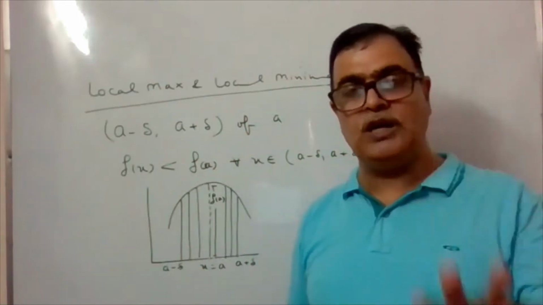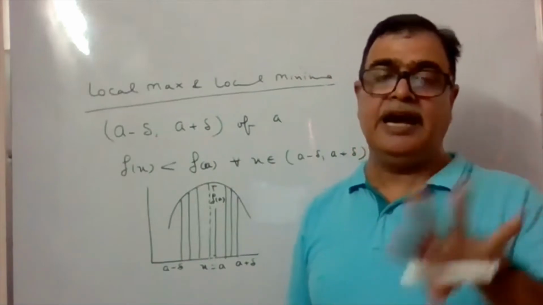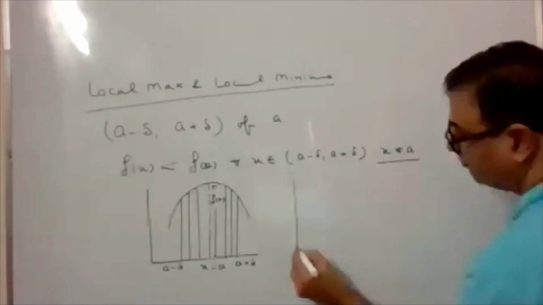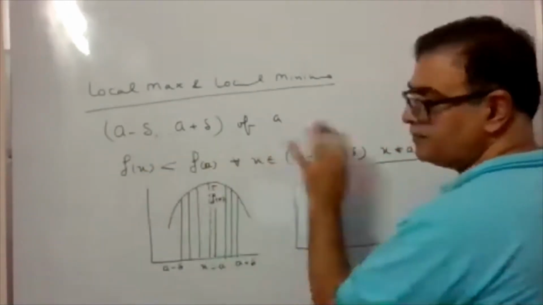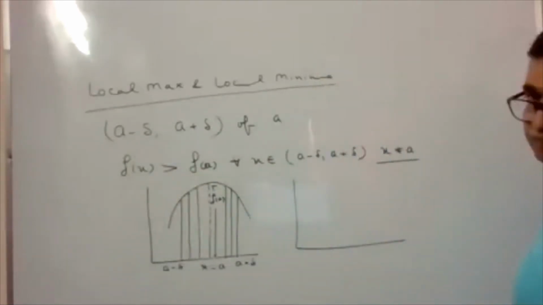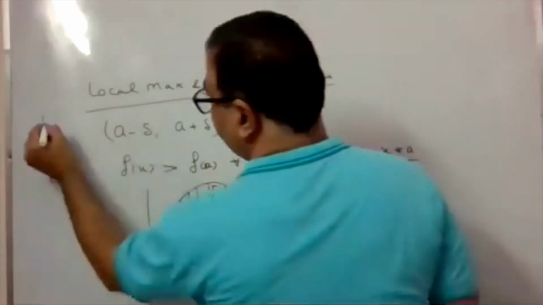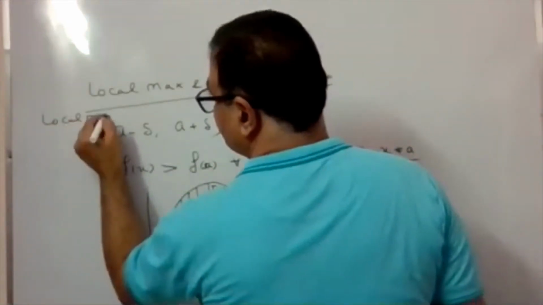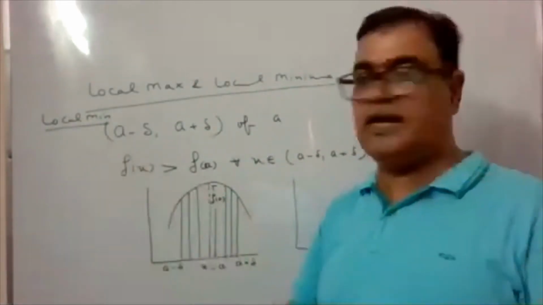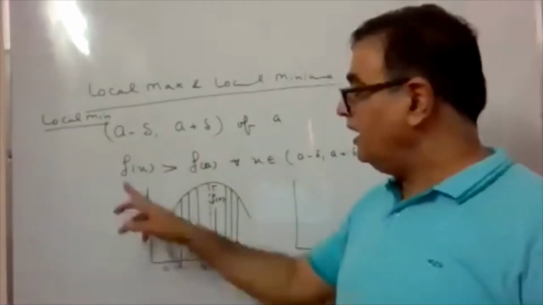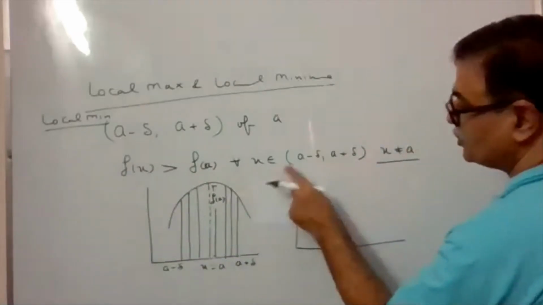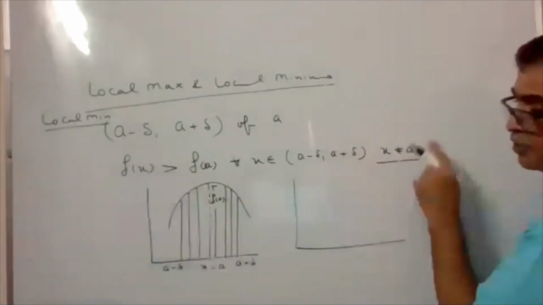So what I told you, local maximum means there must be a neighborhood of A, and in that neighborhood it should have the maximum value. Same way when you think about the local minimum, then again there must be a neighborhood, and in that case fx should be greater than fa. Then it will be local minimum. So when you think about local minimum, first around A there must be a neighborhood, A minus delta to A plus delta, and in that case fx should be always greater than fa for all x belongs to A minus delta to A plus delta, where x should not be A.